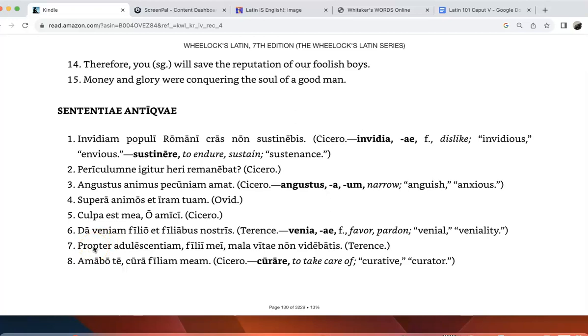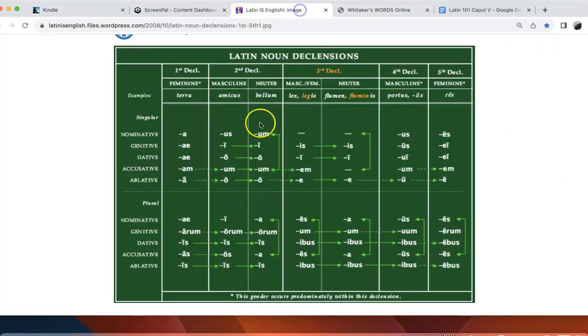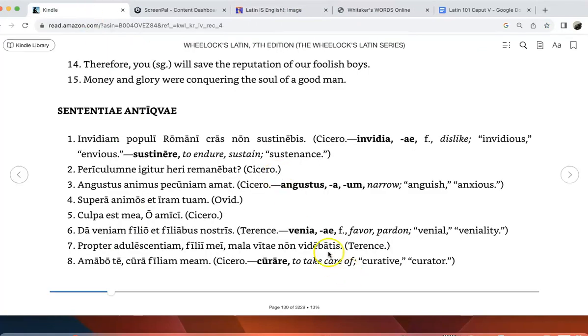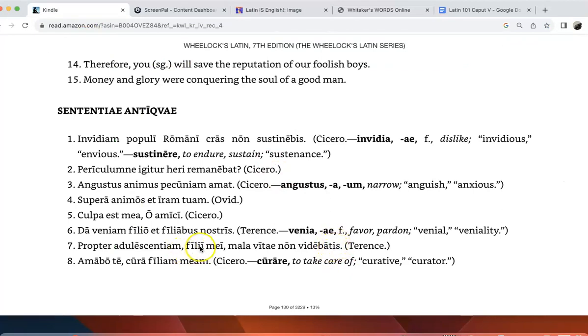So propter means because of adolescence. And then my sons, so notice my sons is second declension nominative plural. So that's why we're putting it in the plural, my sons. There's the letter I. And then tis is second person plural, so it agrees with my sons, right? So you all were not seeing, so the father or mother talking to his or her sons.